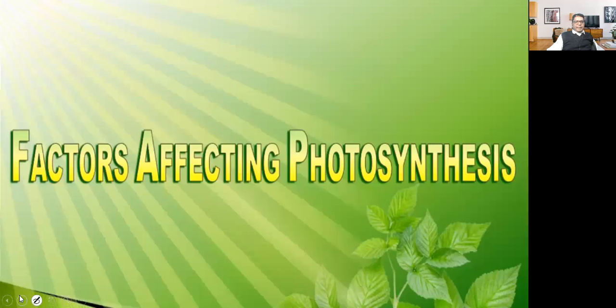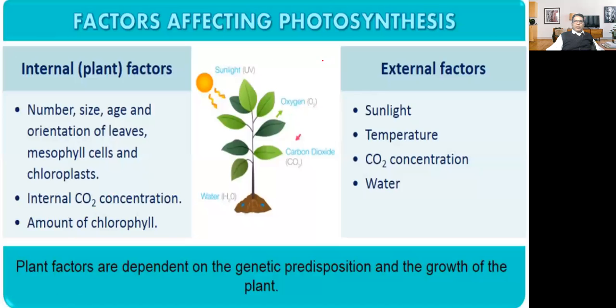Now we'll be discussing factors affecting photosynthesis. There are two types of factors: internal, related to the plant, and external. Internal factors include the number, size, age, and orientation of leaves, mesophyll cells, and chloroplasts, as well as internal carbon dioxide concentration and amount of chlorophyll.